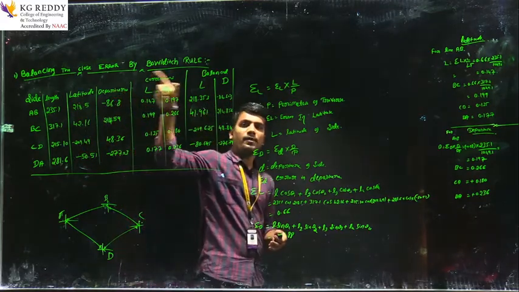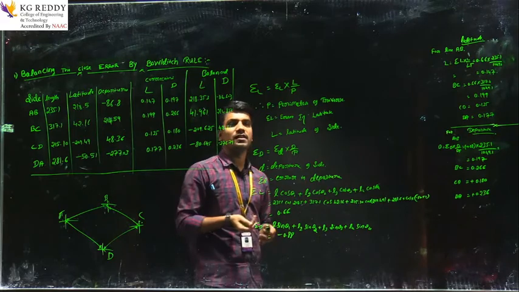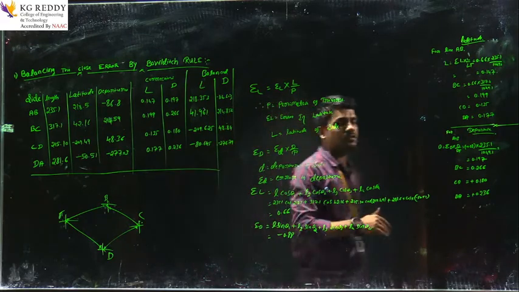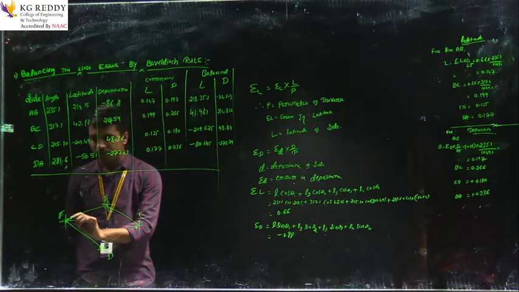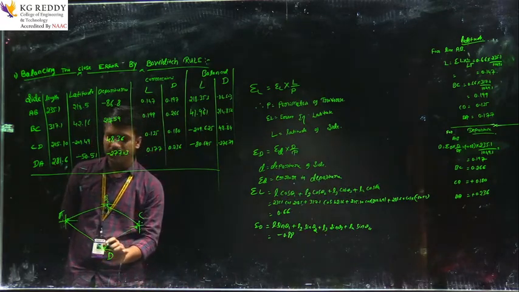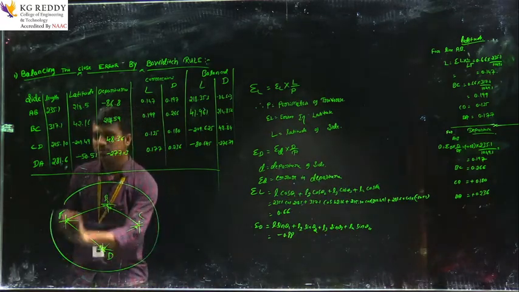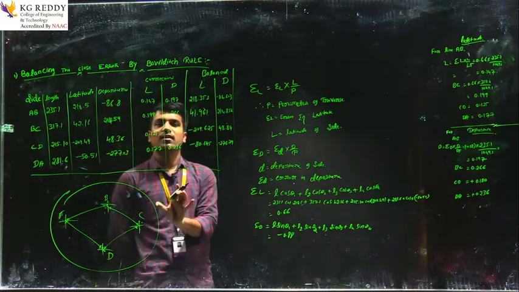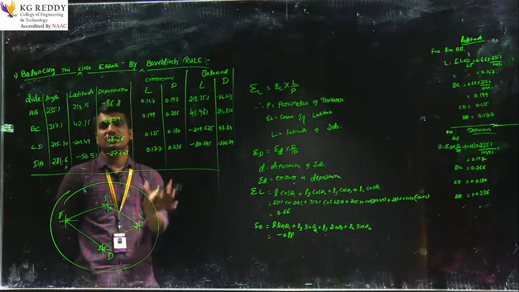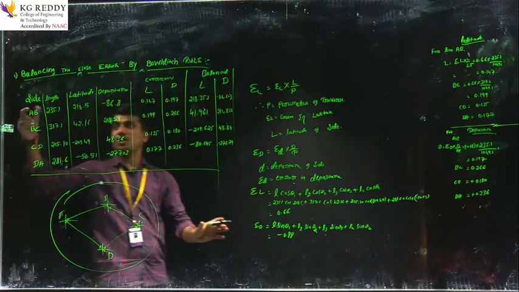Here you have to find the perimeter of the traverse. Perimeter of the traverse means adding all the total lengths, that is, the given lengths AB, BC, CD and DA, which form the closed perimeter of the traverse. Next, what are the sides here?